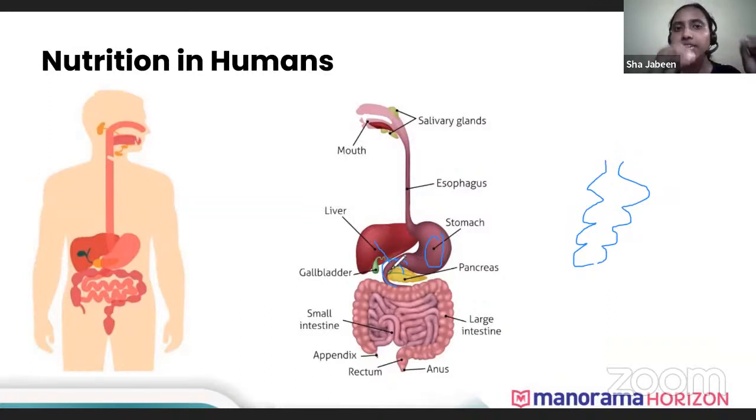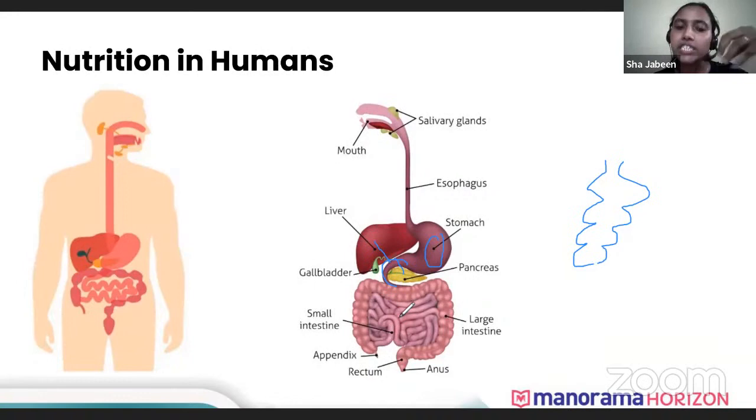And here also, these juices play an important role. We'll see what their roles are there. Then when it reaches the intestine, the complete digestion takes place in the intestine. The intestine is a very important organ because there the complete digestion and absorption take place. Not only digestion, but also absorption takes place in the intestine.